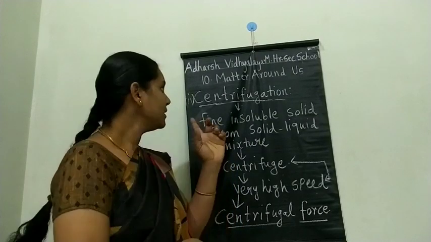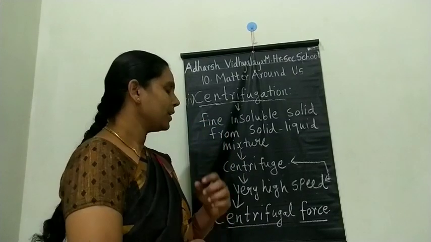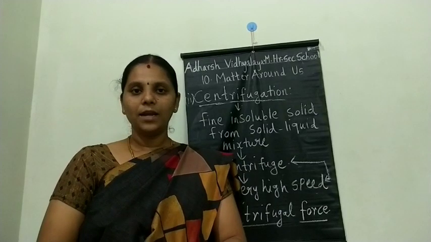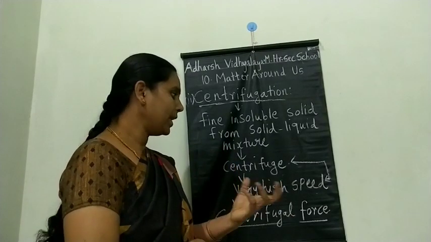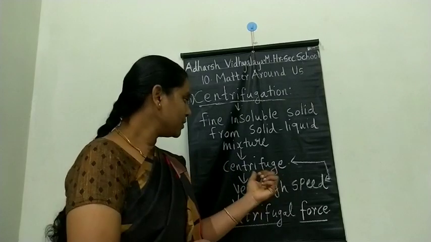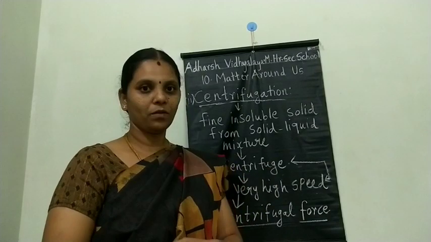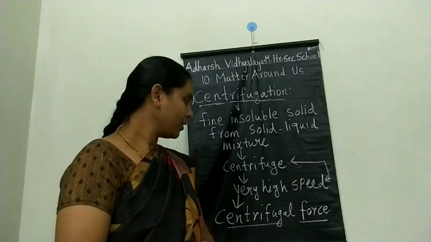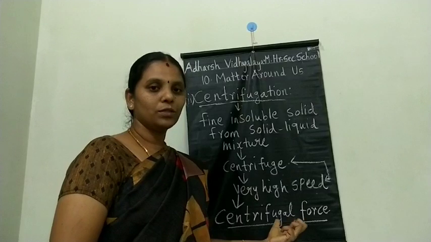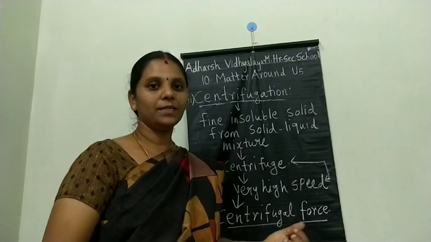Next method is the centrifugation method. Here a fine insoluble solid is separated from a solid-liquid mixture. A very high speed machine is used, which is rotated. That machine is called a centrifuge. The force present is centrifugal force, and using centrifugal force we can separate.